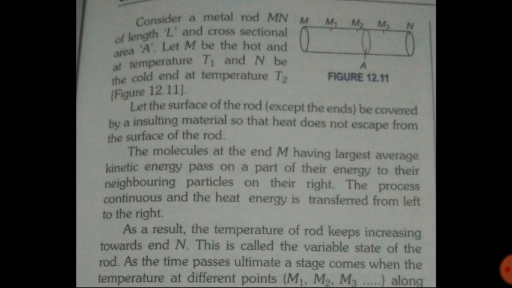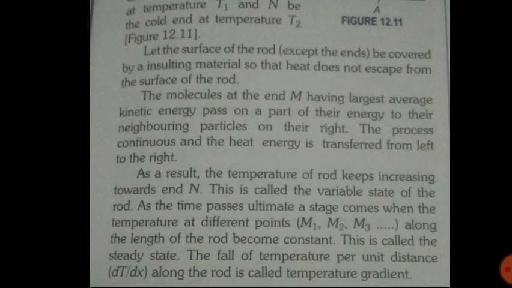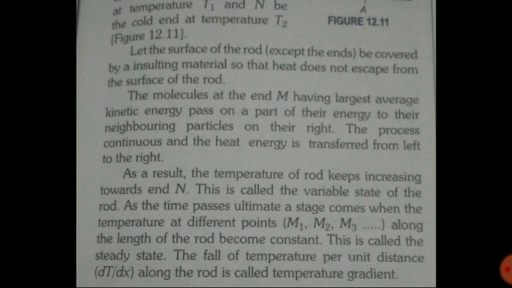The molecules at the end M, having the largest average kinetic energy, pass on a part of their energy to their neighboring particles on their right. At M the molecules have high temperature, so they have high kinetic energy, and those molecules pass their energy to the next molecule and then to the next, till the other end N. As a result, the temperature of the rod keeps increasing towards end N. This is called the variable state of the rod. Till the temperature is changing in the rod, that is called the variable state.